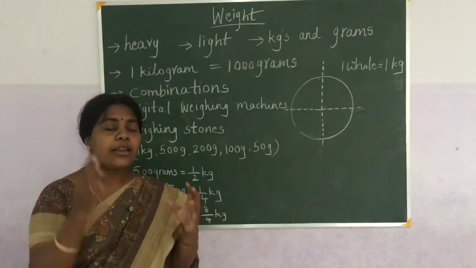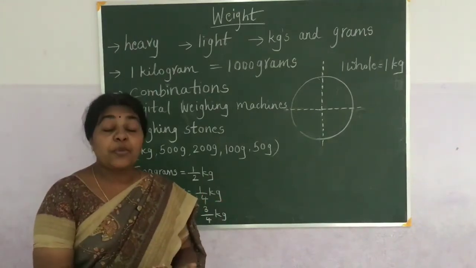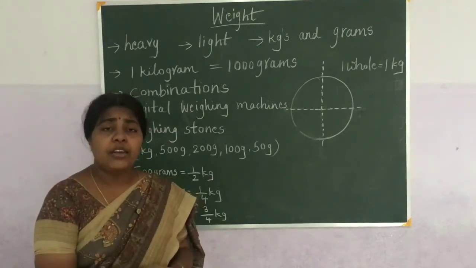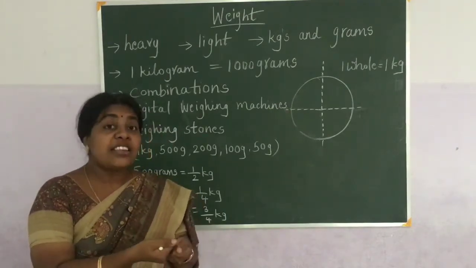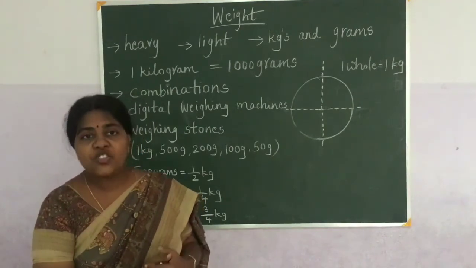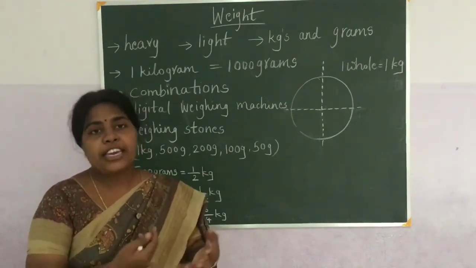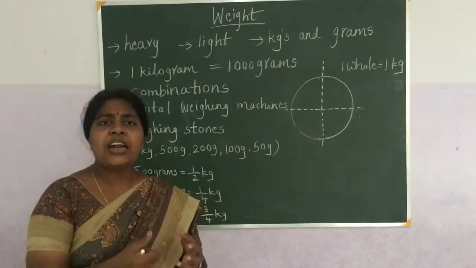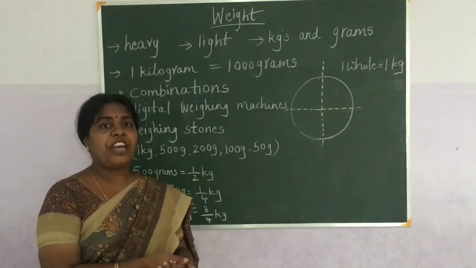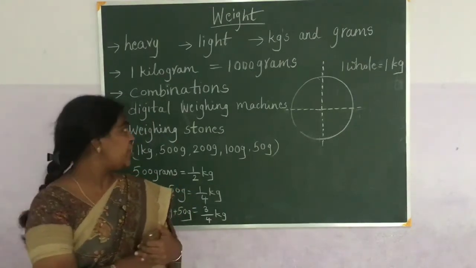If you lift some heavy object, I can tell that the weight of a wooden chair is nearly 5 kgs. We can't tell the exact weight, we just estimate. By feeling we can tell the weight, that is nothing but estimation.